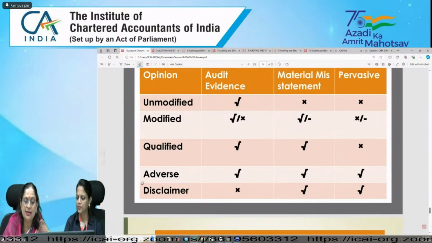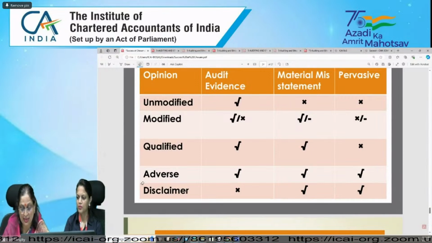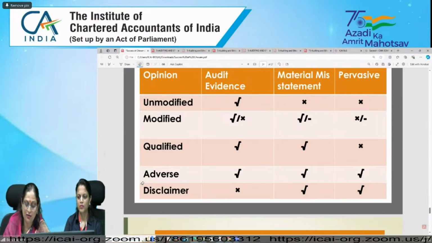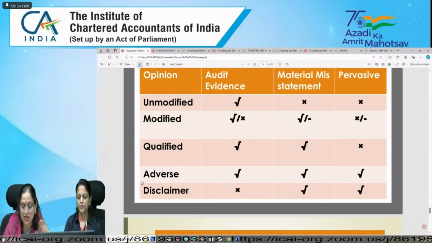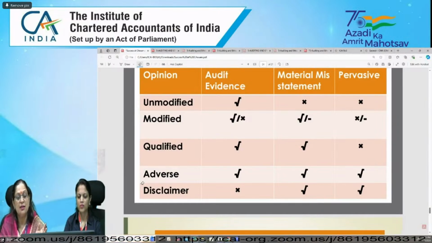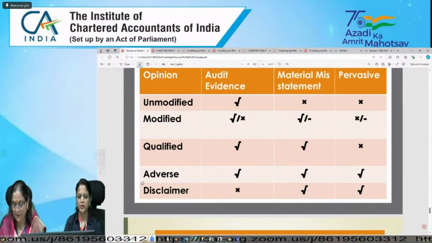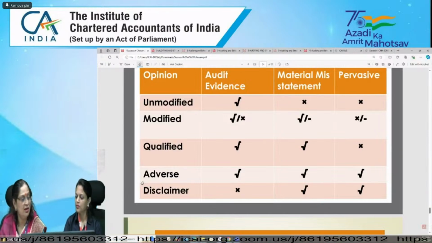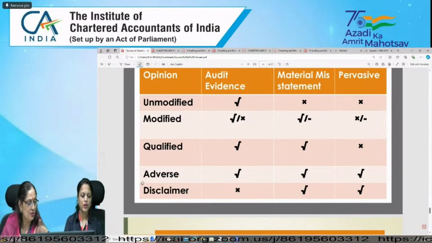For existence, they just need to check whether that asset, liability or equity balance exists at the period end, because we prepare the balance sheet at the end, as on 31st March. And the income and expenses statement is for the period, during the period. You will see the title is for the period. Okay. And there is one query.